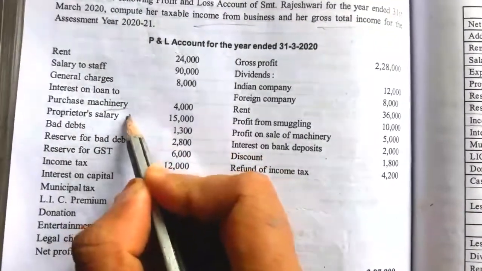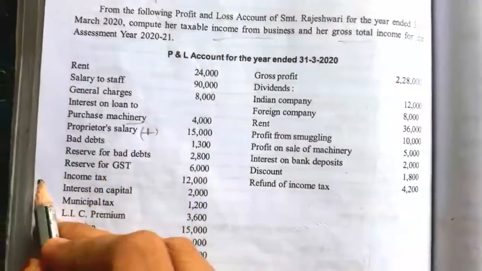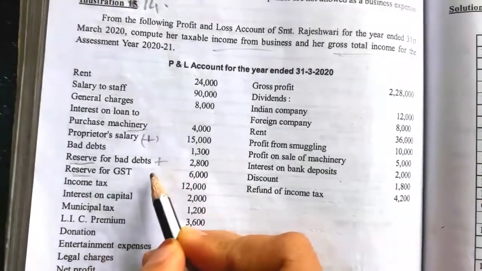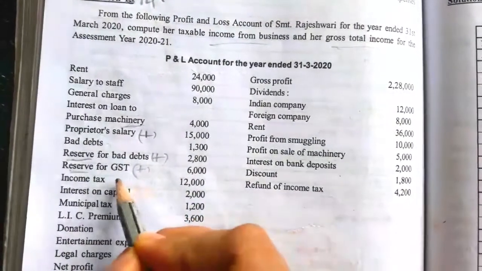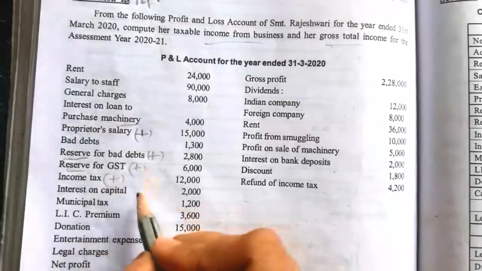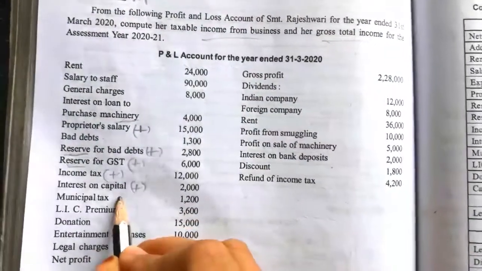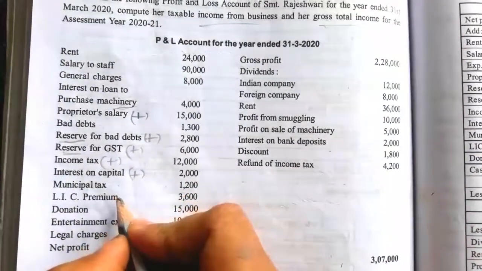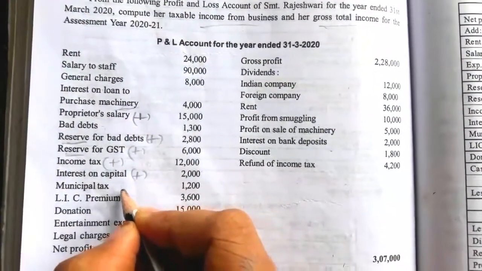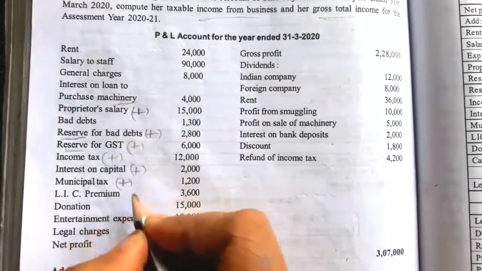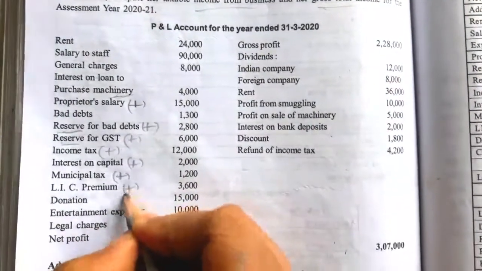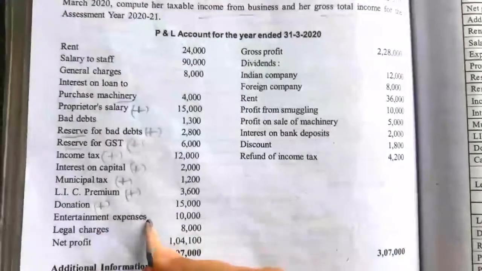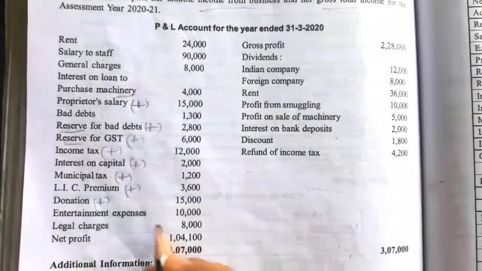Proprietor salary is not relating to business, it has to be cancelled, disallowed. Bad debt is allowed. Reserve for bad debt, all the reserves are disallowed. So reserve for bad debt disallowed, reserve for GST also disallowed, income tax is not relating to business, disallowed, interest on capital also disallowed. Municipal tax is paid relating to house property, so it is disallowed. LIC premium is also taken as disallowed. Donations, personal expenses, are disallowed. Entertainment expenses allowed.